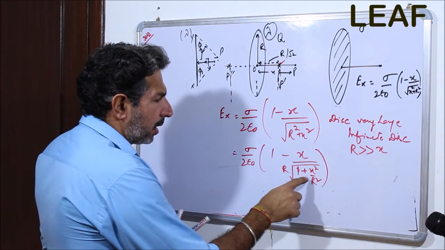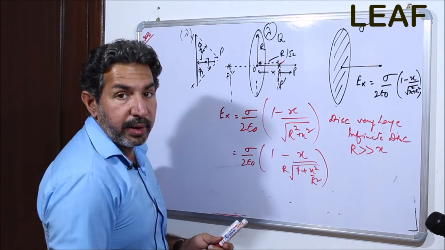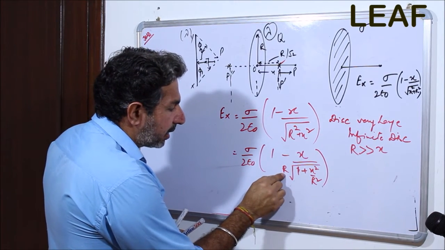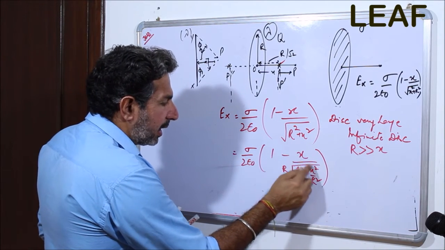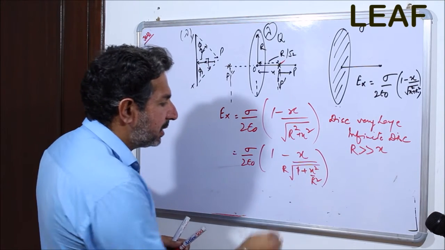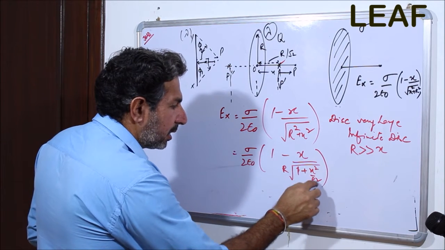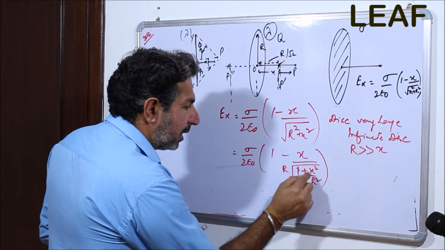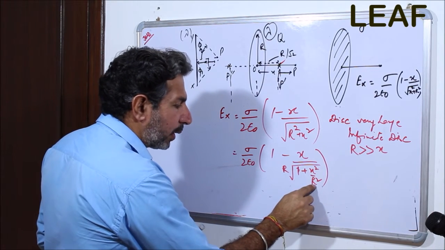I have just taken r common from this square root, and now r came out as 1 plus x square by r square, and now since r is much larger than x, this section is negligible. I can just remove this section from the square root because r is quite larger.